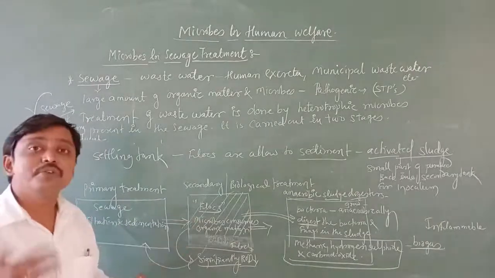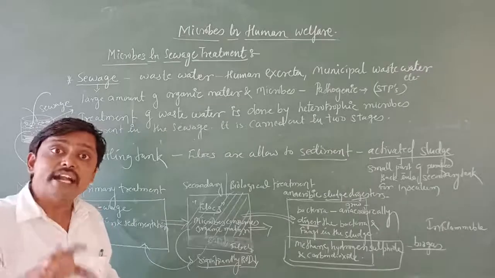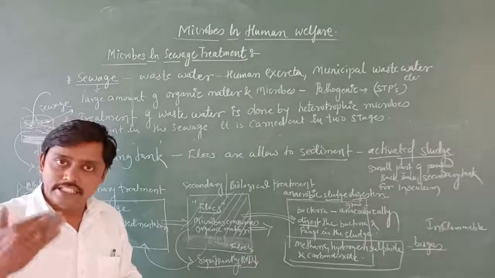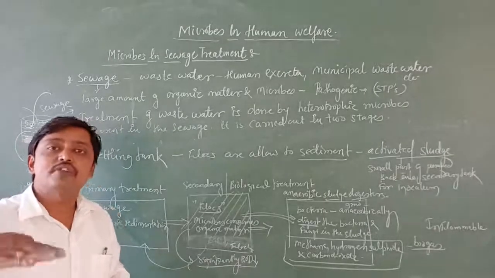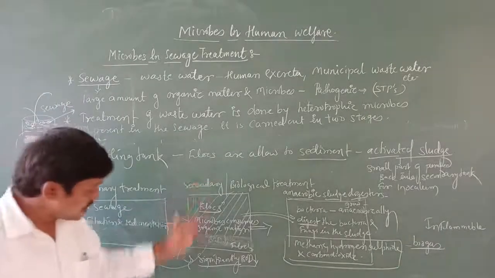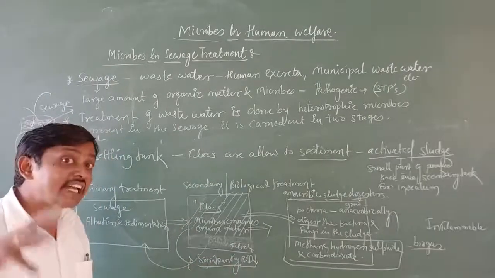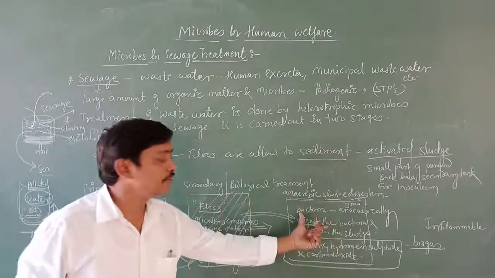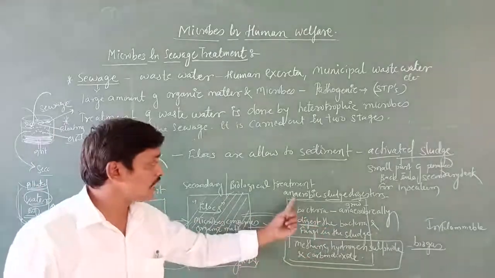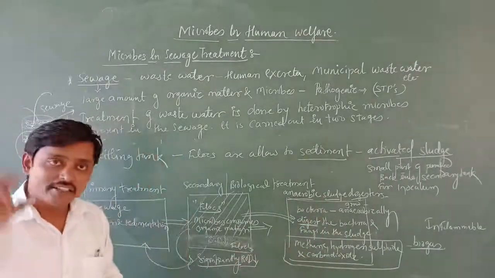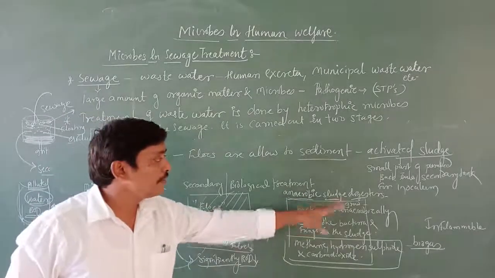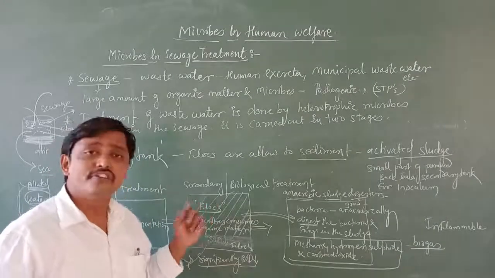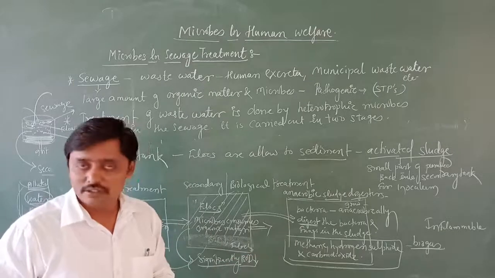These flocs start consuming the organic matter present in the sludge, which helps reduce the biochemical oxygen demand. Once the biological oxygen demand is significantly reduced, the water containing flocs is transferred into the other larger tanks, called anaerobic sludge digesters. There these anaerobic bacteria digest the flocs and remove them from the water.